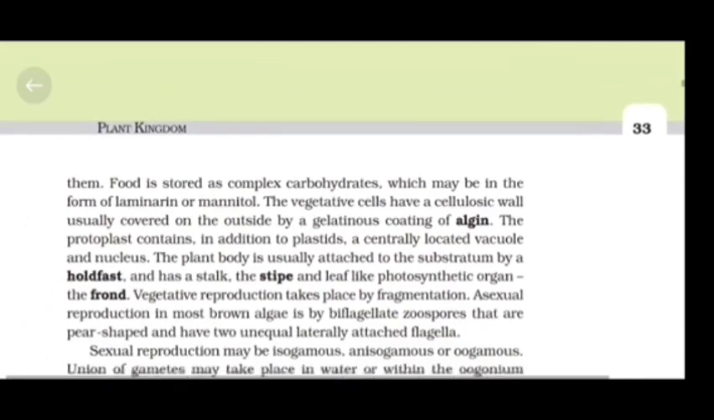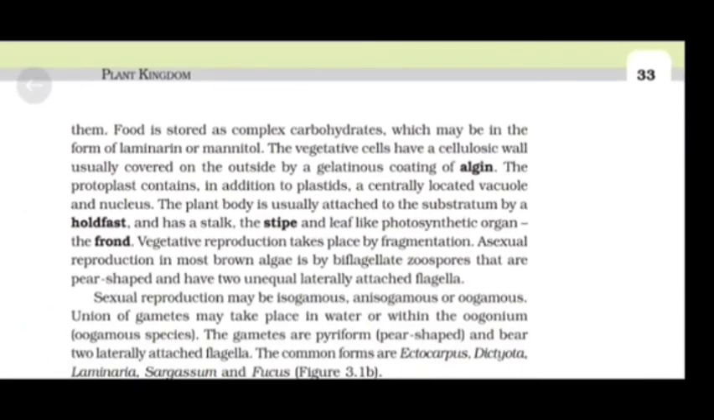Food is stored as complex carbohydrate, which may be in the form of laminarin or mannitol. The vegetative cells have a cellulosic wall, usually covered on the outside by a gelatinous coating of algin. The protoplast contains, in addition to plastids, a centrally located vacuole and nucleus. The plant body is usually attached to the substratum by a holdfast and has a stalk, the stipe, and leaf-like photosynthetic organ, the frond. Vegetative reproduction takes place by fragmentation.